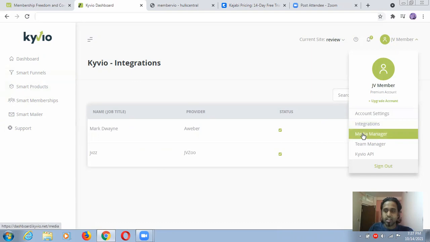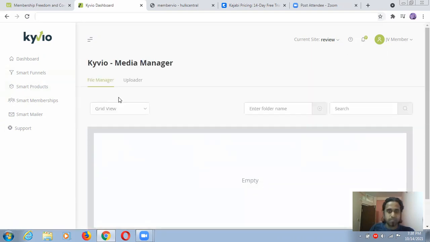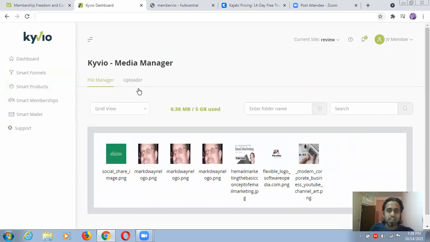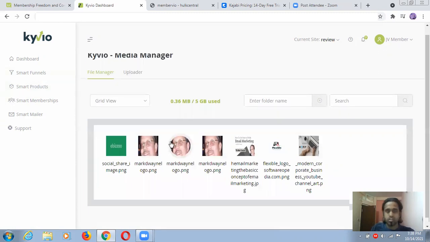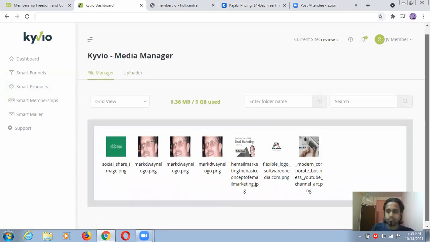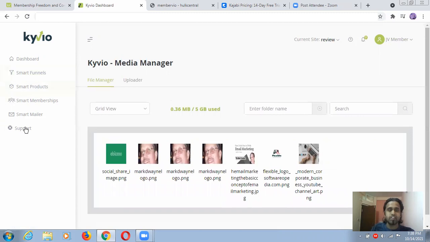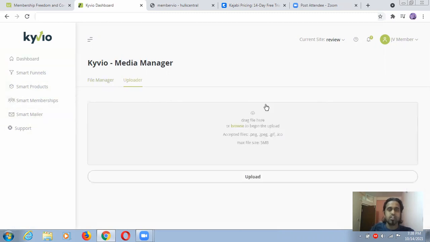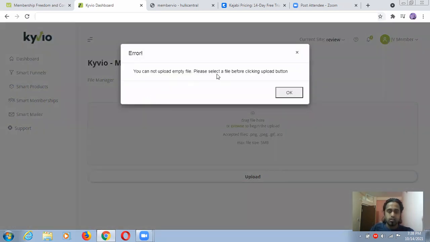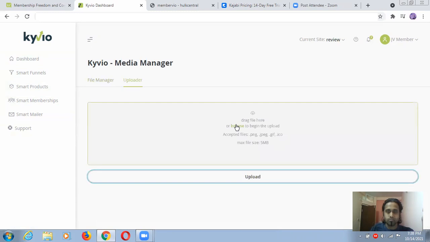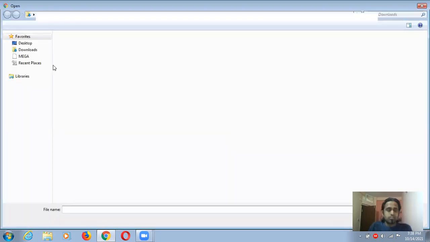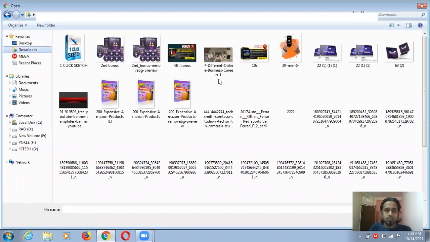Media manager and everything. Let me show you what is inside. The media manager is for file uploads like photos, videos, and audios. You can put them here and use them anywhere in these options. With the uploader, you can just browse and upload any type of file, photo, or anything. I just clicked on this, so let me show you what comes up in front of you. I'm just using this one.